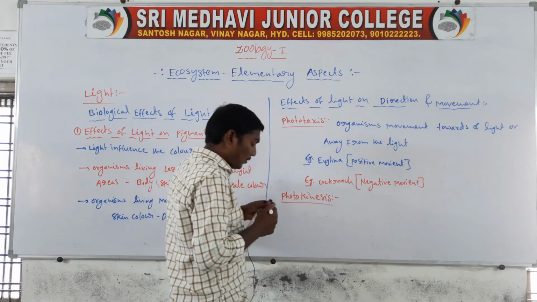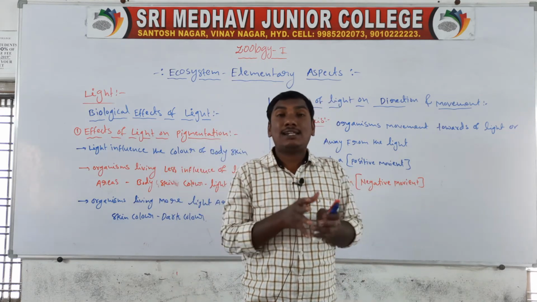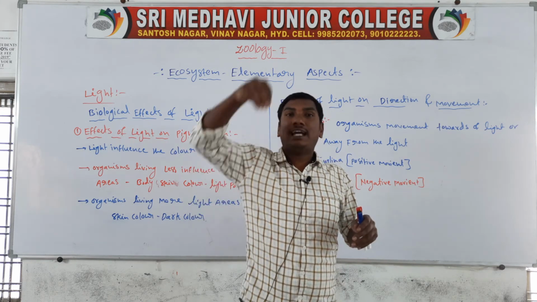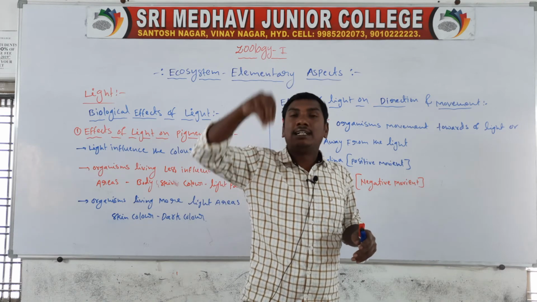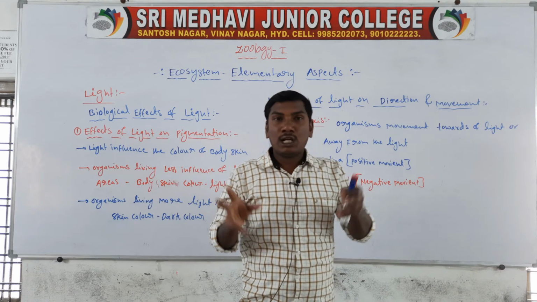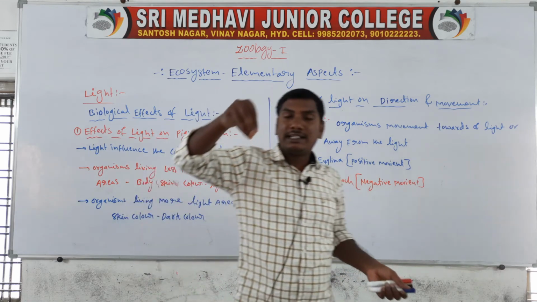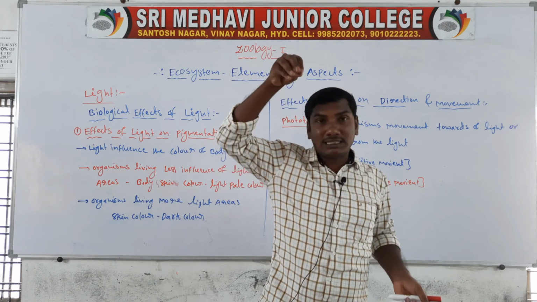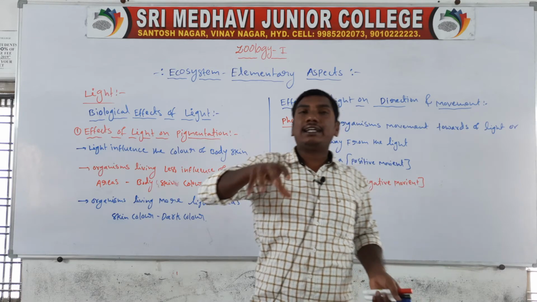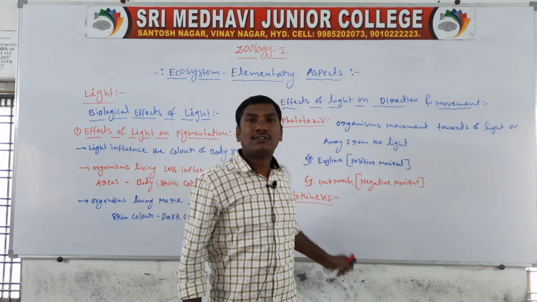Photokinesis means the influence of light on the unidirectional movement of organisms. The influence of light affects the organisms' unidirectional movement. So these are called photokinesis.